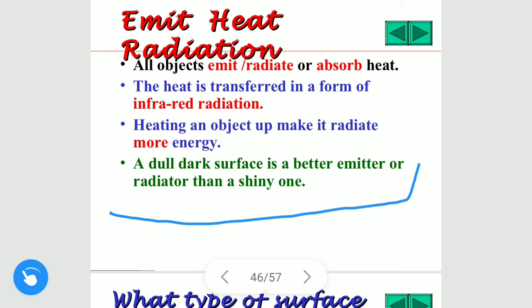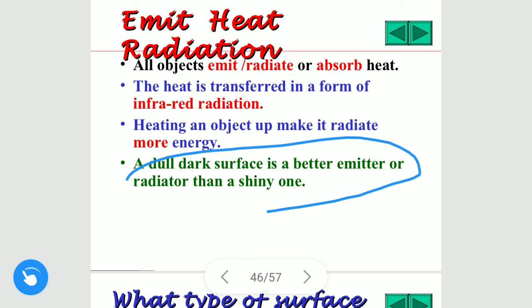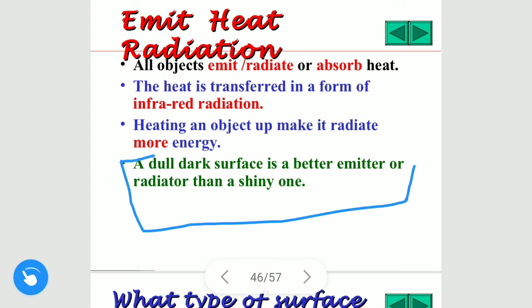All dark surfaces are better emitters. Hence, we can say that, no, this is the wrong statement. This is totally wrong, don't consider it. All dark surfaces are better absorbers. They do not emit heat.